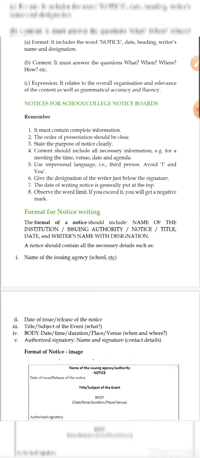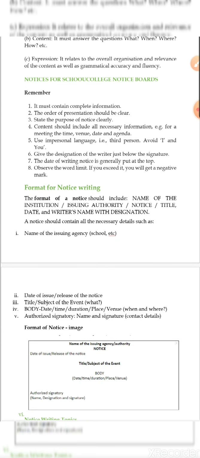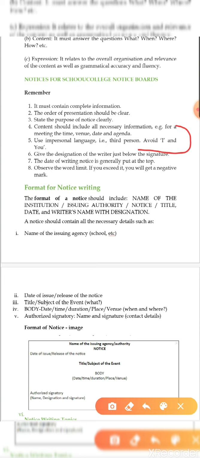It must contain complete information, the order of presentation should be clear, and state the purpose of the notice clearly. Content, for example a meeting: the time, venue, date, agenda, that has to be very much clear. Use impersonal language, that is also very much important. Avoid I and you. I have found many students writing a notice usually start like, I am so and so, I would like to inform you. These words like I and you need to be avoided. I will say that never use these words.